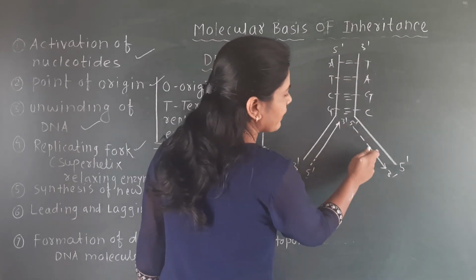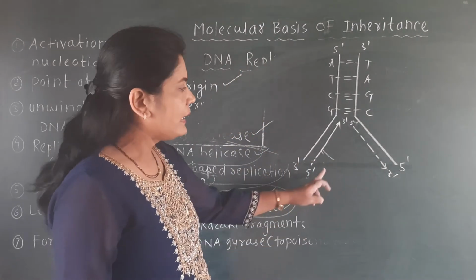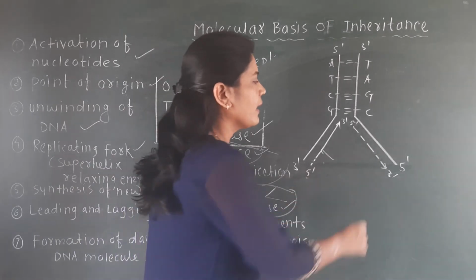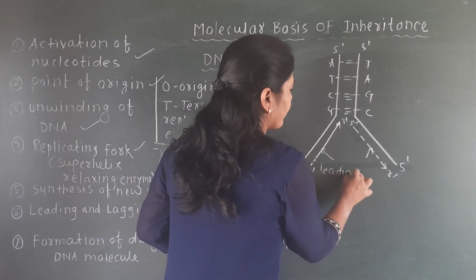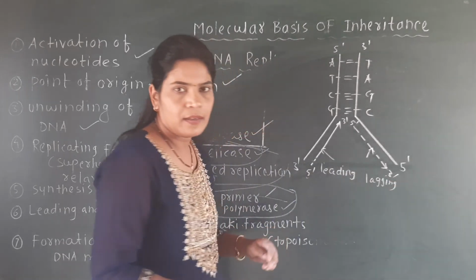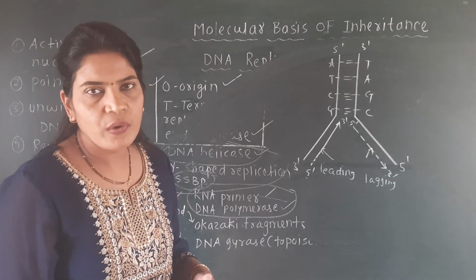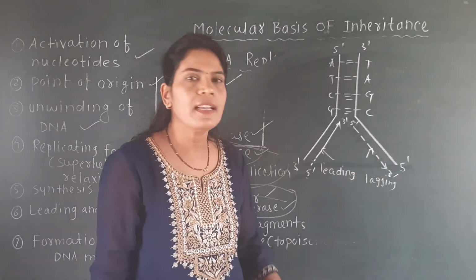But this strand is in fragments. This is called the leading strand. This is called the lagging strand. Okay, leading and lagging. One important trick is that the leader is always first. So the first strand is the leading and the second strand is the lagging.